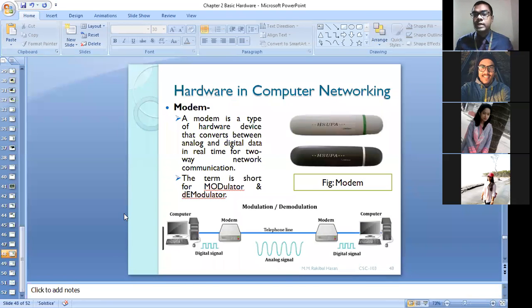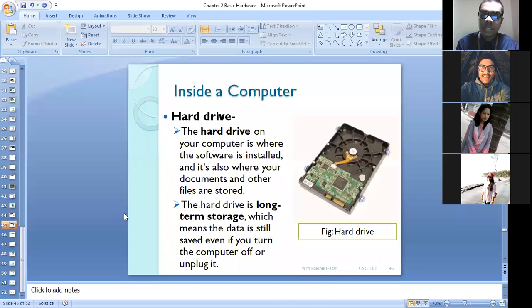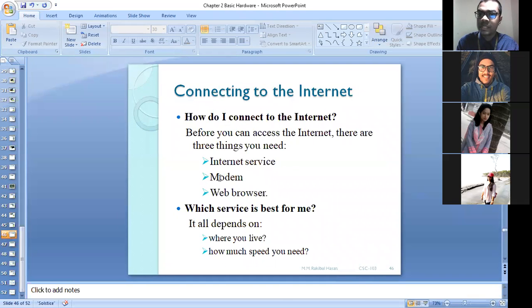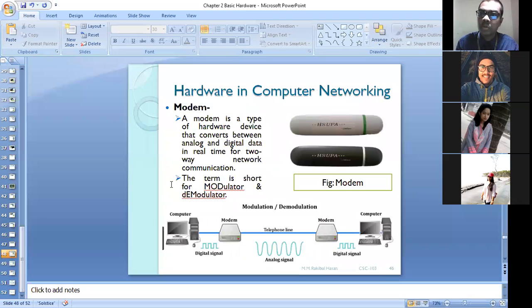Then these points are very important. Now we are going to learn about 3 network gears, 3 network hardware. These are very important. In your examination, definitely you are going to get one question from this part. The first network hardware we have is called modem. At first, I will discuss this network device called modem. I already mentioned that if you want to connect your computer with the internet, you need a modem. The second hardware we need is called modem. So now I am going to discuss what a modem is.